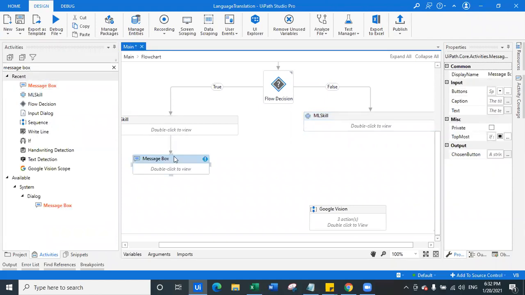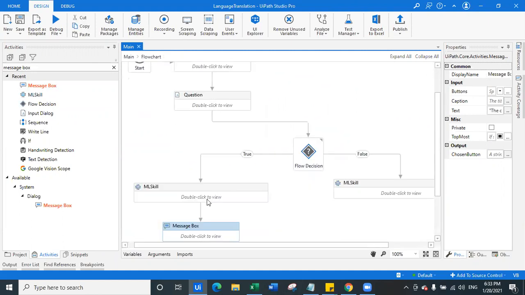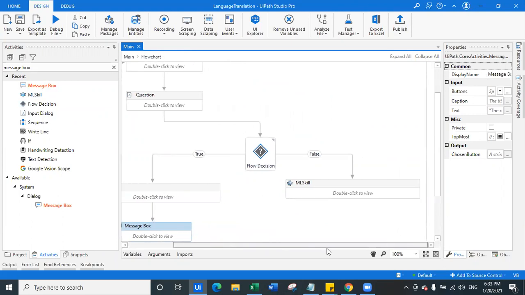So this is the message box. The message box will display the question is, plus it is going to be the English question definitely. The same message box I can copy and paste here.